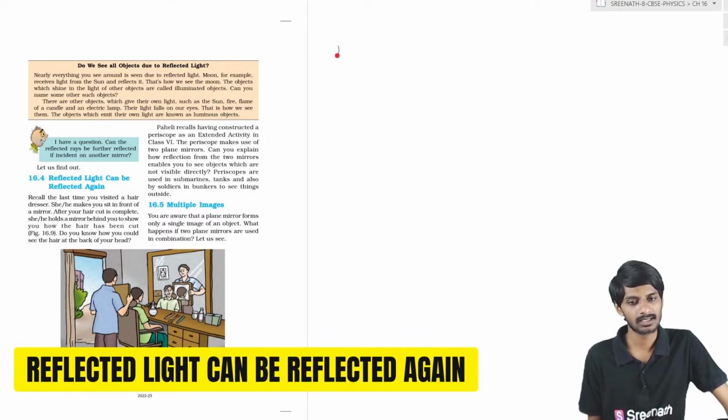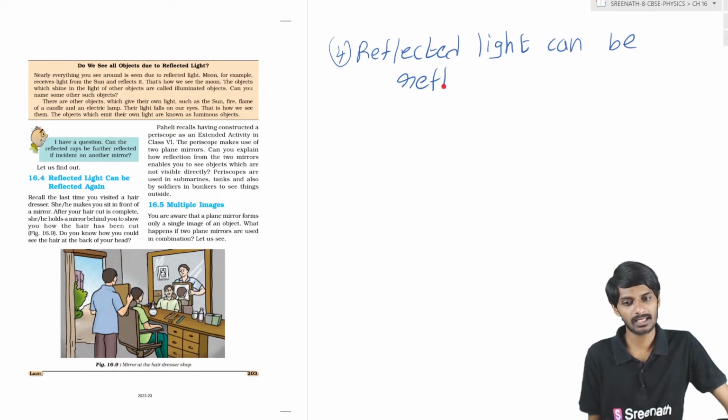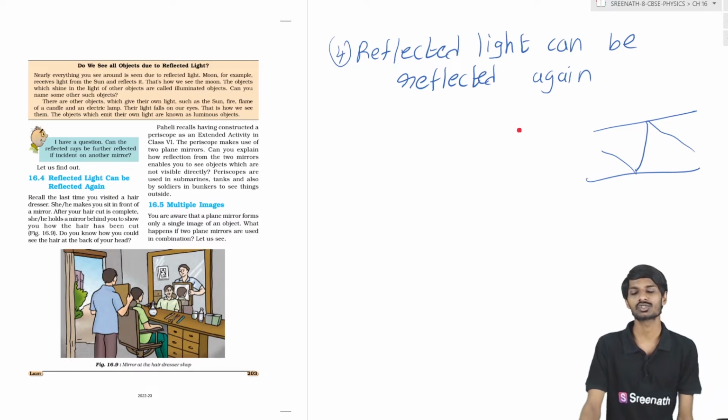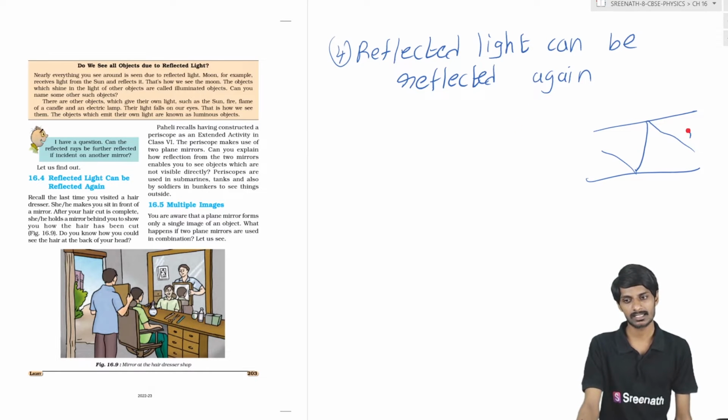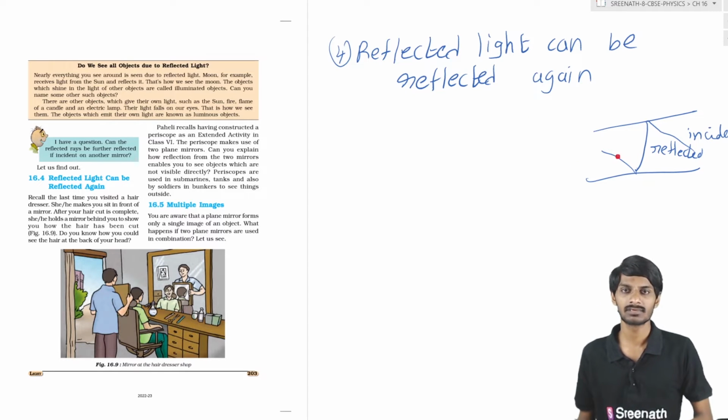So now we will discuss the fourth topic: reflected light can be reflected again. If there is a mirror and incident light, this is the reflected light. Suppose this reflected light is incident on another plane mirror, then it again gets reflected. So this is the incident and this is the reflected. So reflected light can be reflected again.